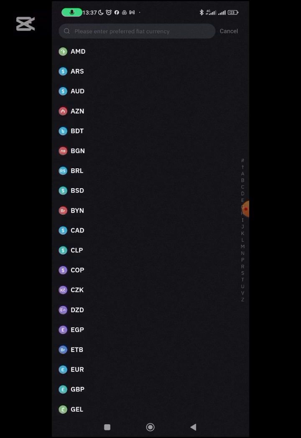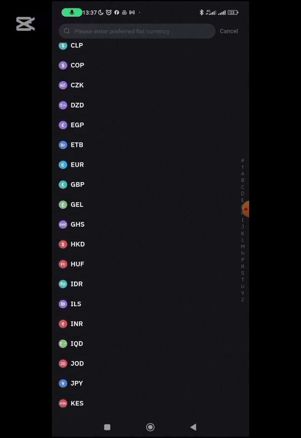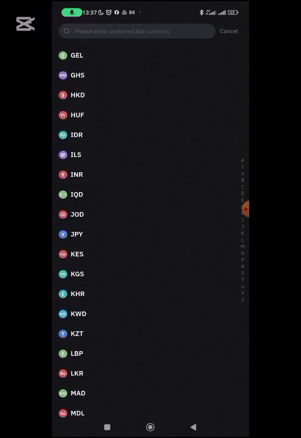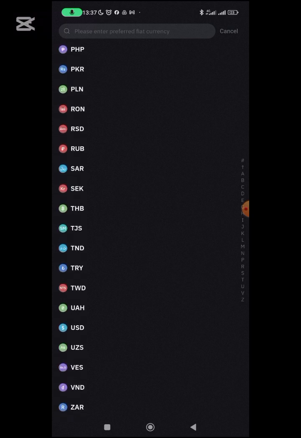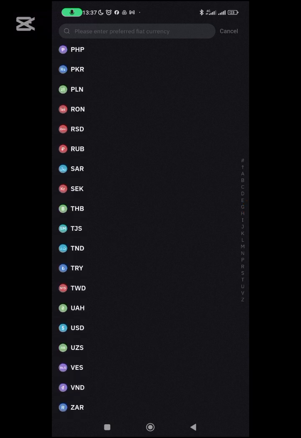I'm not seeing their currency here. But anyway, if your currency is not here, you can easily buy on Binance, because normally their currencies are around XAF. I'm not even seeing CFA. For South Africans, you can see ZAR. So you know your country's currency code, and you select based on that.